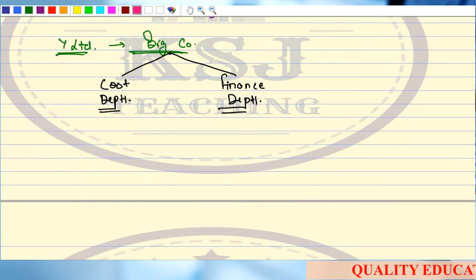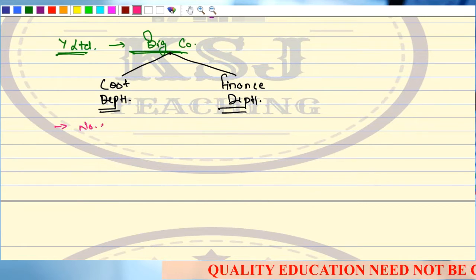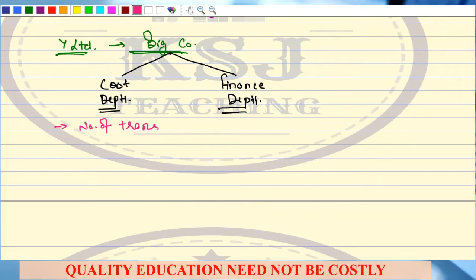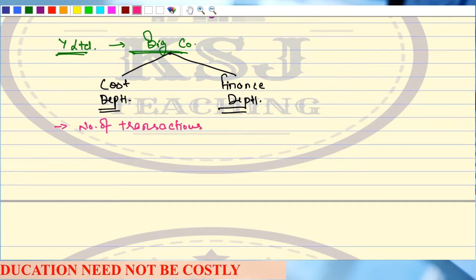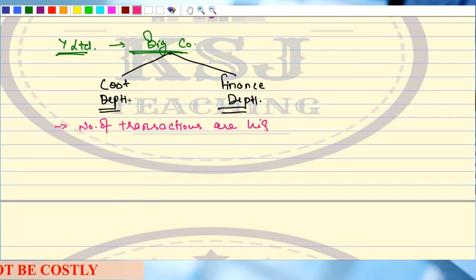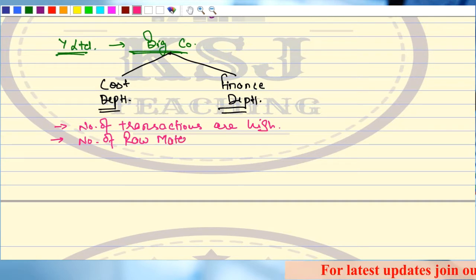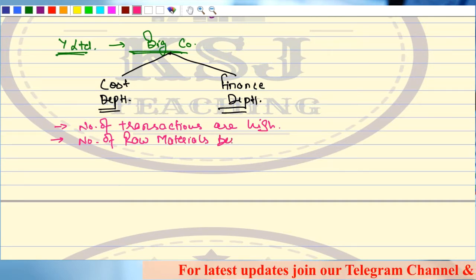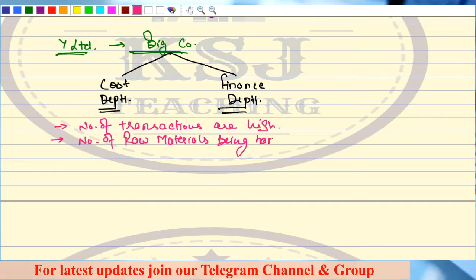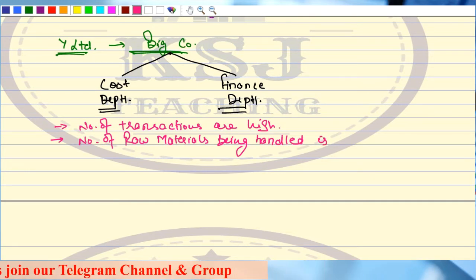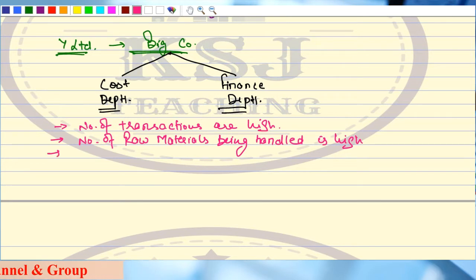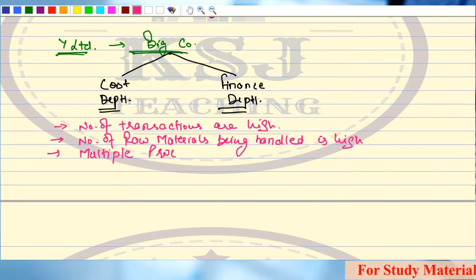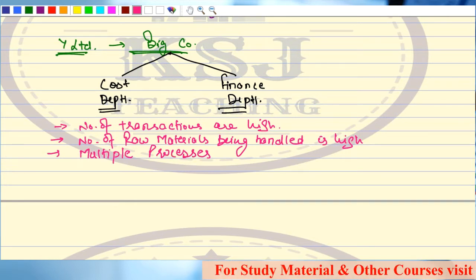When the number of transactions are high, the number of raw materials being handled is high, and there are multiple processes through which the product has to go through, right?